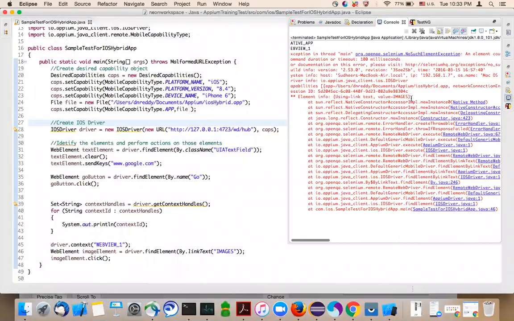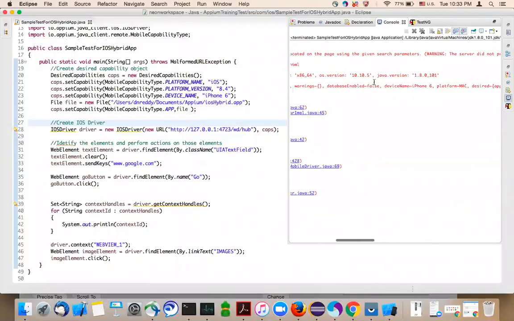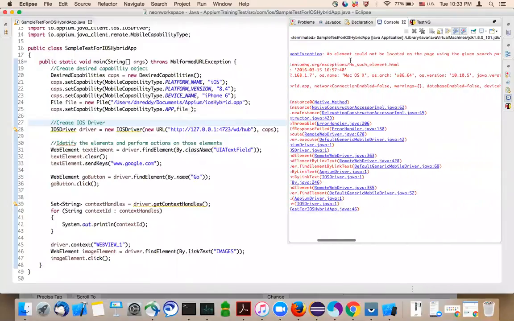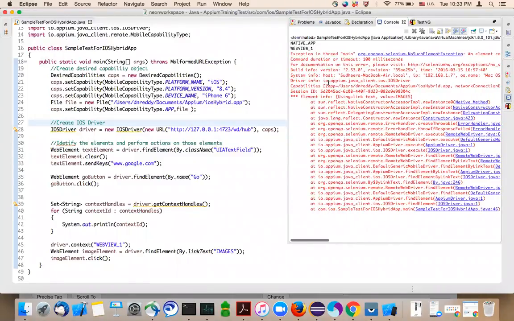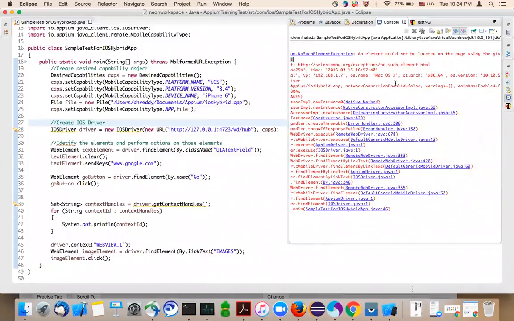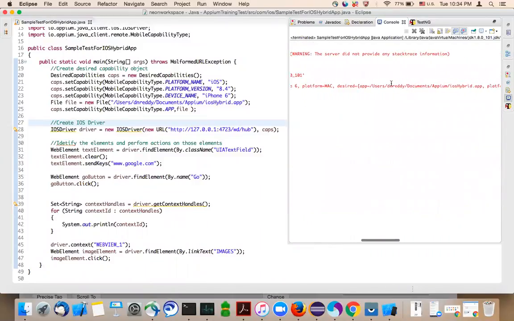So you got an error. Let's look at that error. Element could not be located. Okay, that's fine. Command duration 100 milliseconds. So it only waited for 100 milliseconds, that's nothing but 0.1 second.